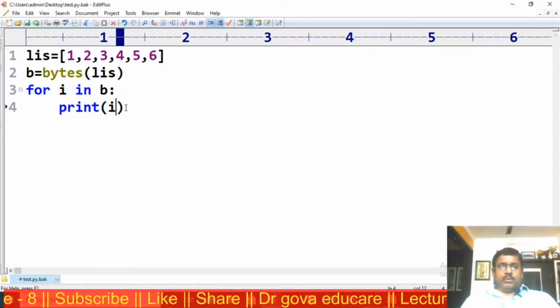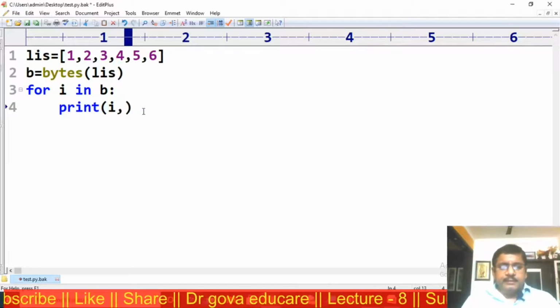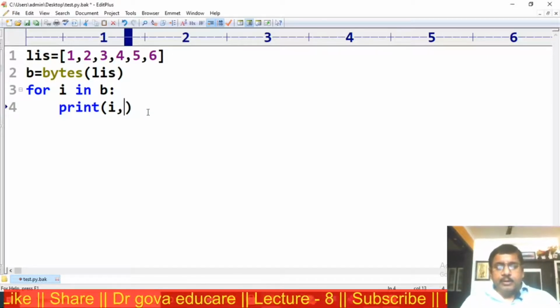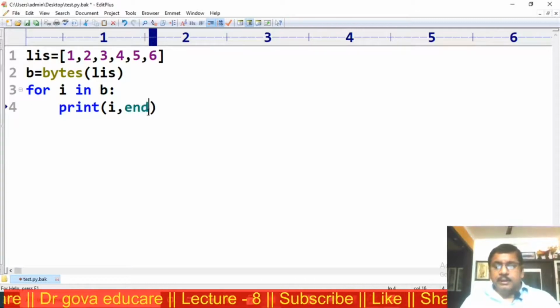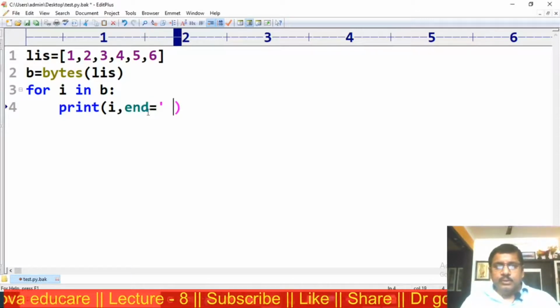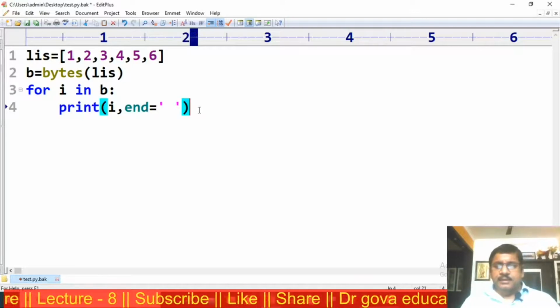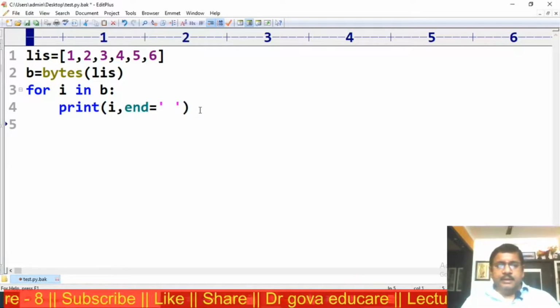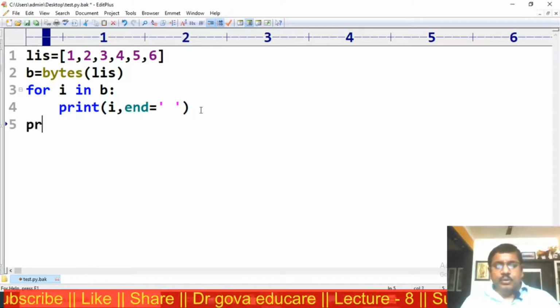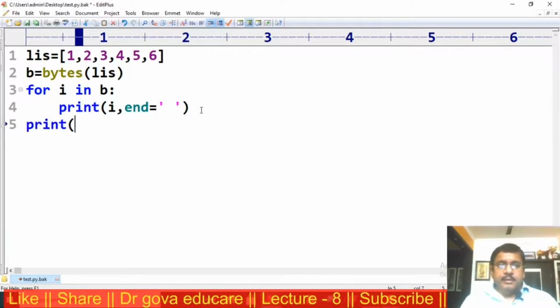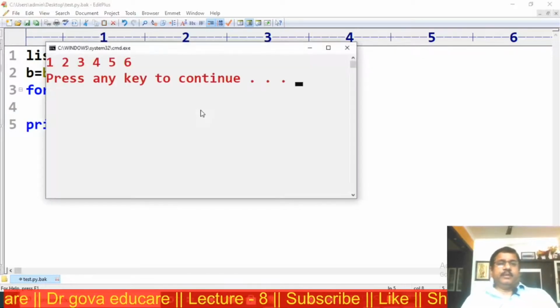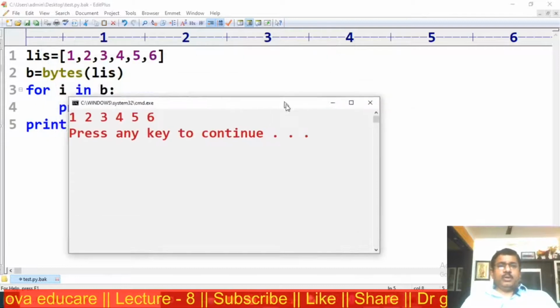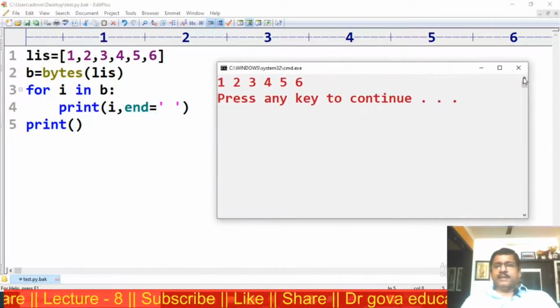I want them on a single line, so I am using the end attribute, end equal to a space. After printing, the cursor is normally on a new line, and the default is an empty string. This is the output: 1, 2, 3, 4, 5, 6.